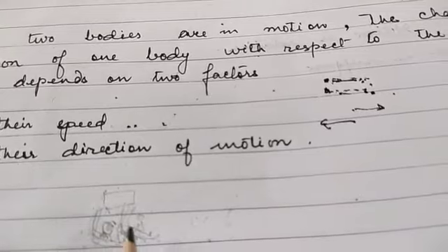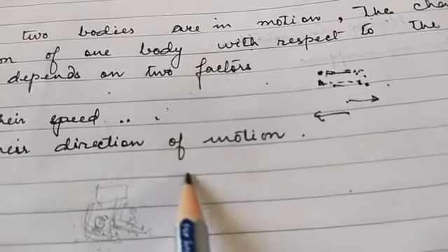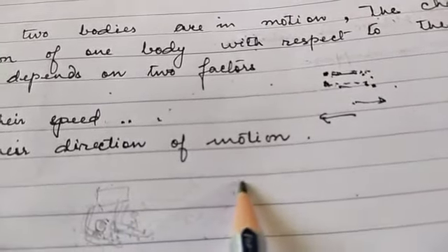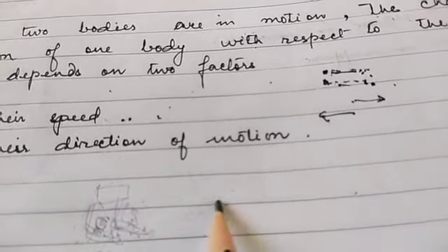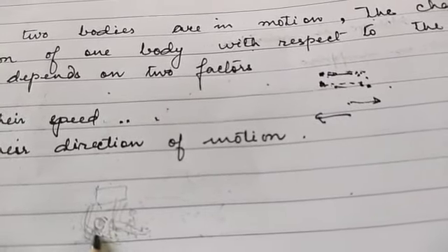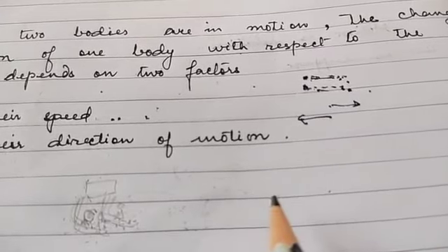However, if we set the fixed reference point to a tree or a house outside the bus beside the road, then both the persons are in motion. Hence, we can say that motion and rest are both relative terms.